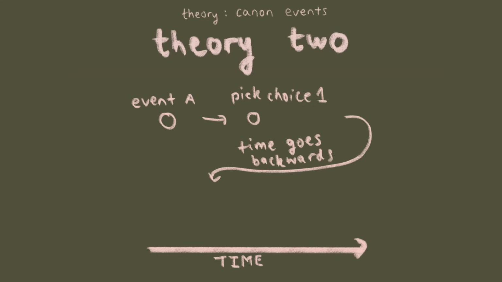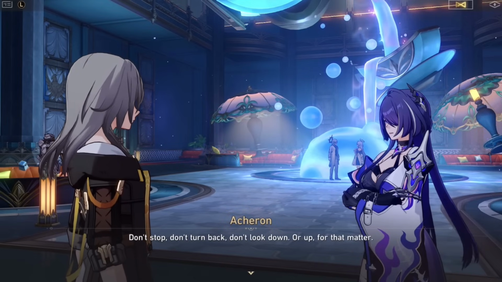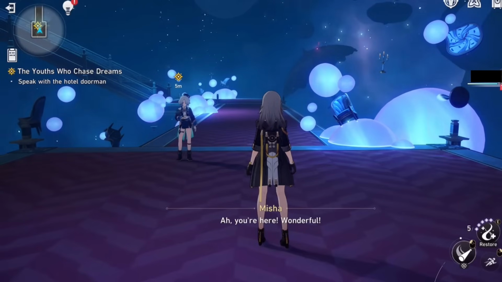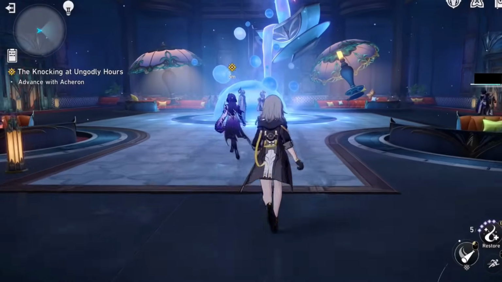Acheron answers the question one way, time goes backwards, and then Acheron answers again differently. This would make these different paths more like alternate realities. Acheron or another character like Misha, who does seem to have some relation to time, could be creating this effect, and Acheron herself would then somewhat remember these paths due to her emanator powers.